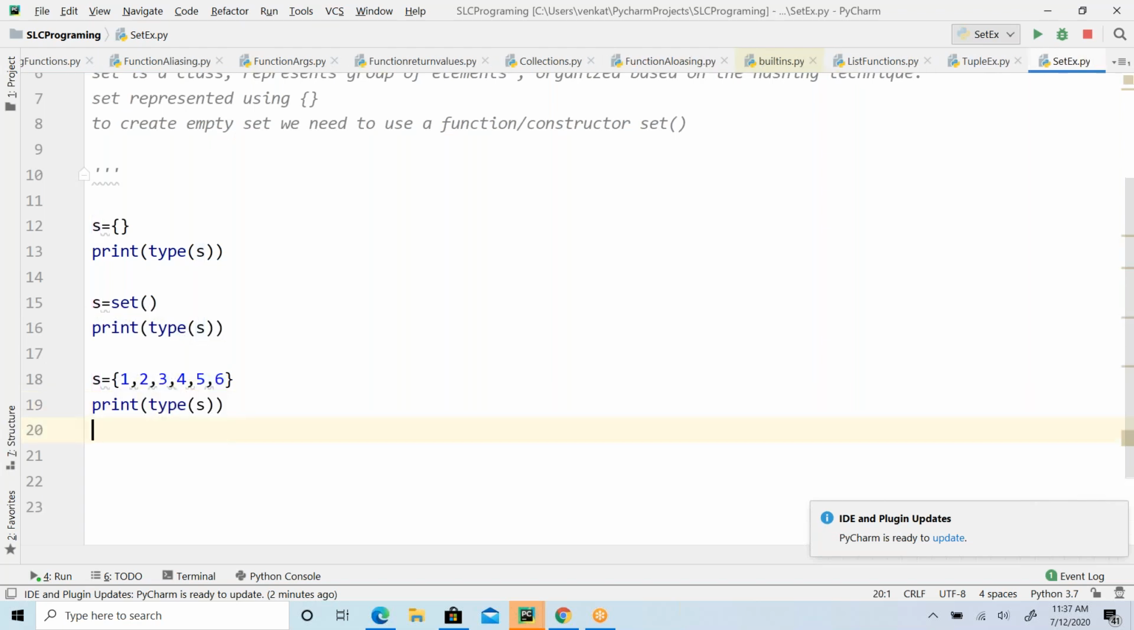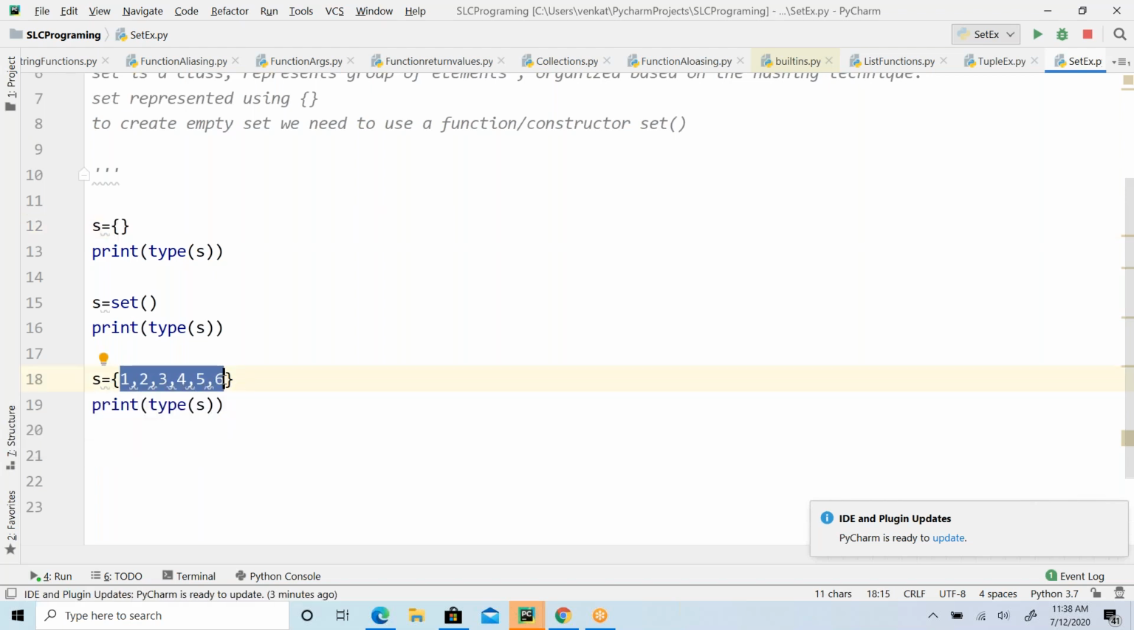What is the type of this, dictionary or set? Come on, you have to speak out. What is the type of this, dictionary or set? So it is a set. Why? Because you have elements now. In the earlier case, you don't have any elements. So by default, as there is no data, the Python interpreter treats that as a dictionary. But when you have data, based on the data, it will decide whether it is a set or a dictionary.